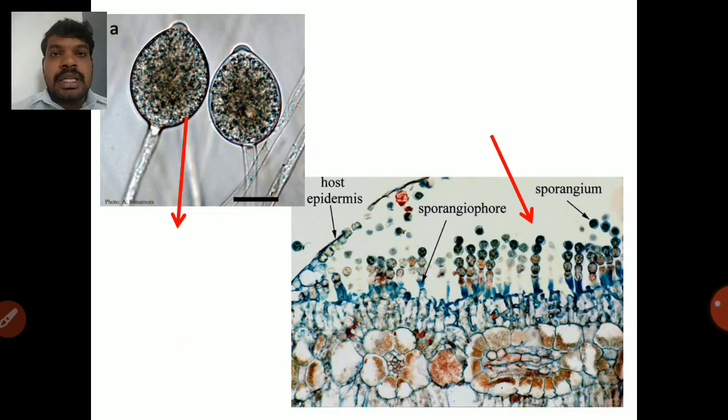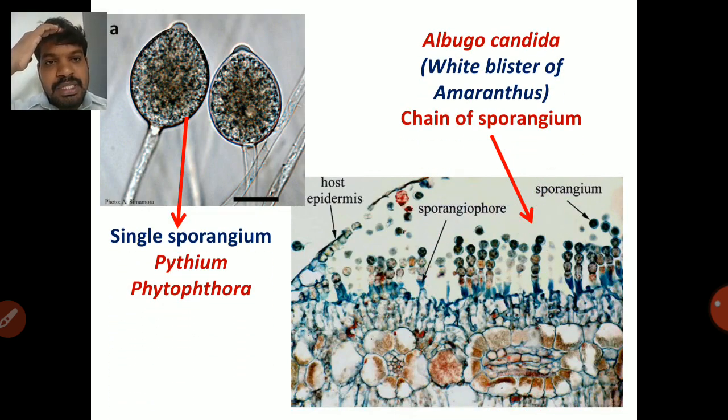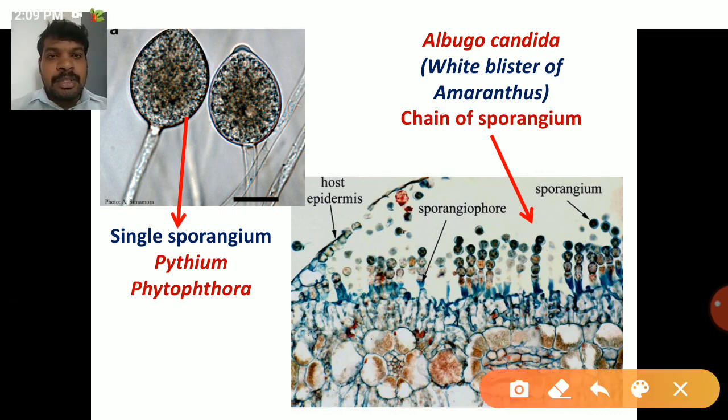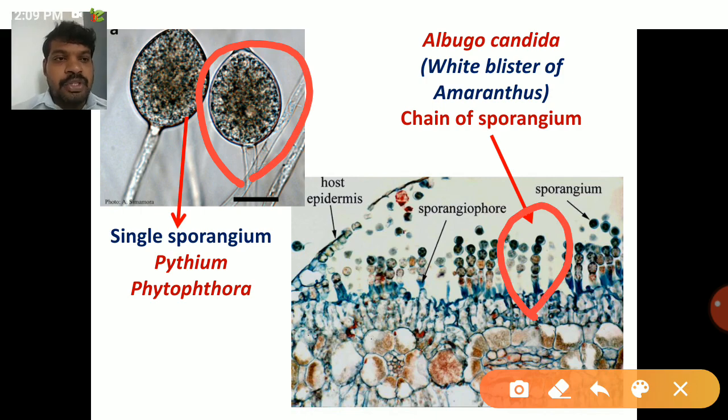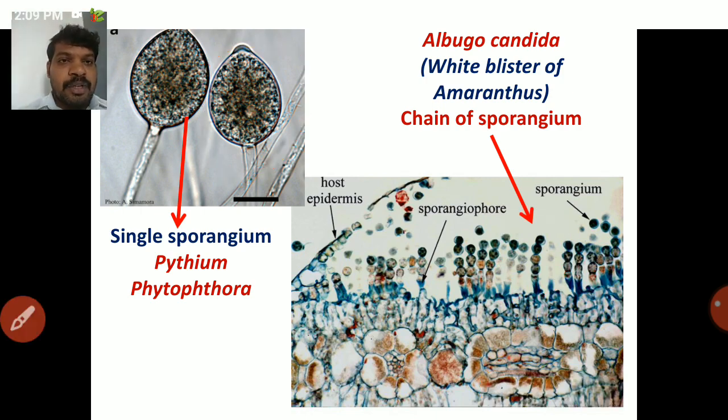So there are 2 types of sporangium production. The first one is single sporangium. Pythium and Phytophthora produce a single sporangium. In the case of Albugo candida, which causes white blister of amaranthus, it produces a chain of sporangia. So here you can see Pythium and Phytophthora produce only one single sporangium, whereas Albugo produces chains, so a chain of sporangia is produced, one on top of another.